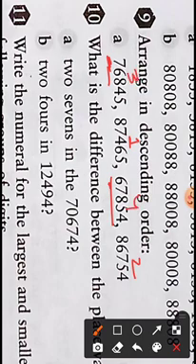So the largest number is 87,465. Then the second largest is 86,754. Then 76,045, and then 67,854. Let us move on to question number 10.